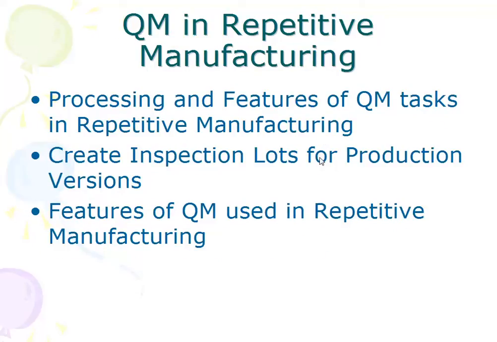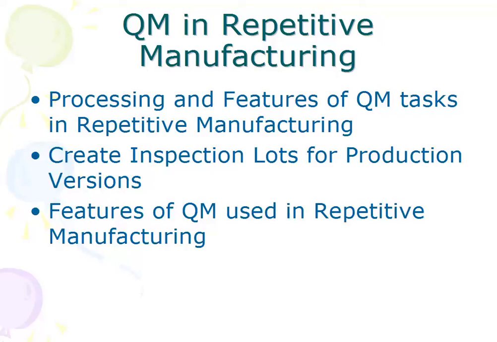Now coming to the second one, that is QM in repetitive manufacturing, we'll try to see the processing and features of QM tasks in repetitive manufacturing. What I mean by this is that SAP QM has a task structure. So what are the features of these and how the processing for the same can be done.